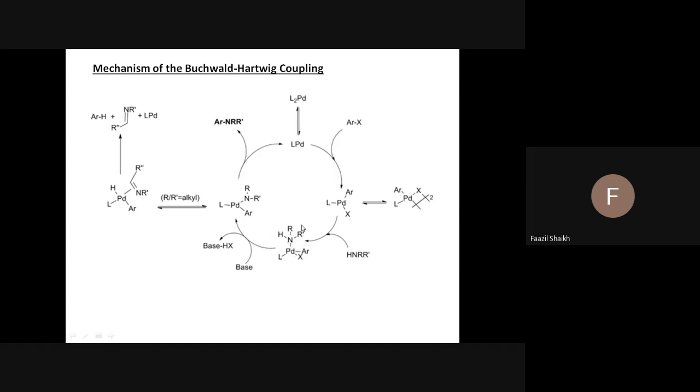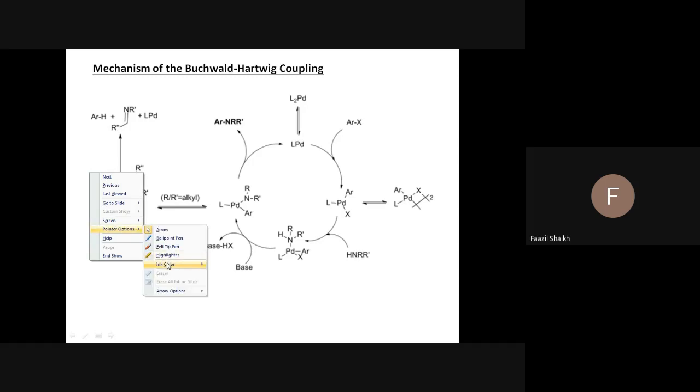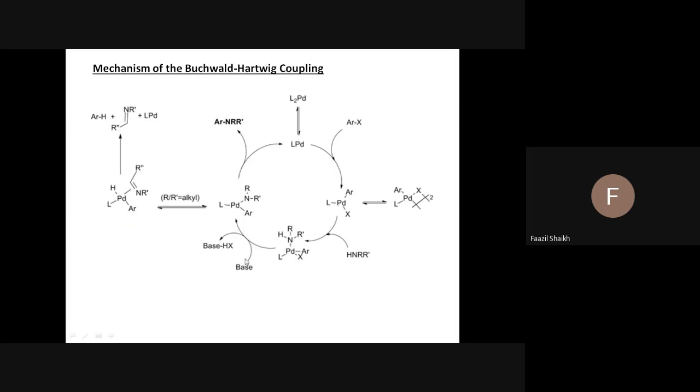We know all Lewis bases act as very good ligands because they contain negative charge or they contain a lone pair. In this case, nitrogen contains a lone pair, and that lone pair is donated to this palladium metal.